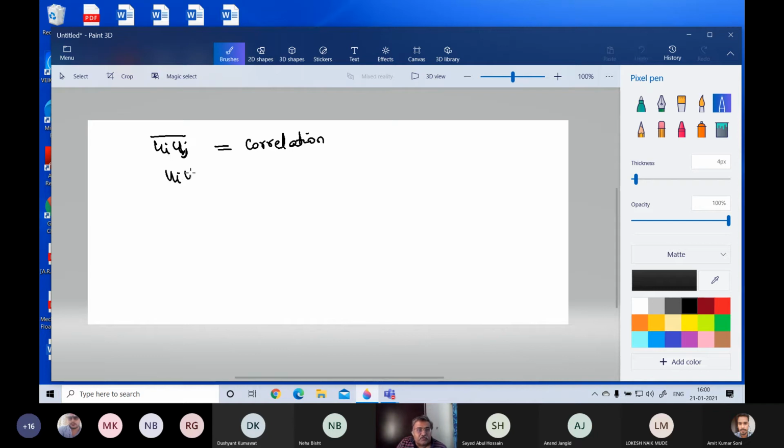And if ui uj is equal to 1, I think it's known as fully correlated. Let me see, 1 minute. It's not given here, but it's known as fully correlated or something.